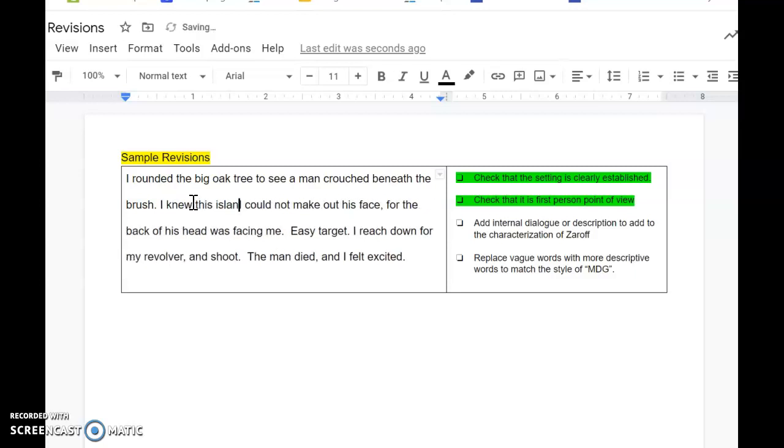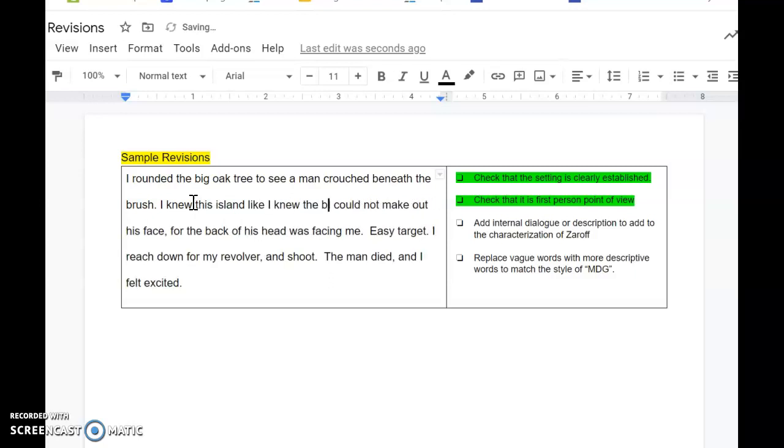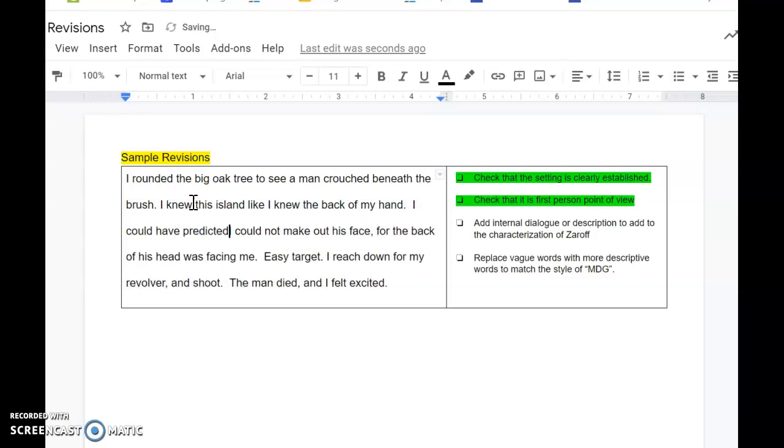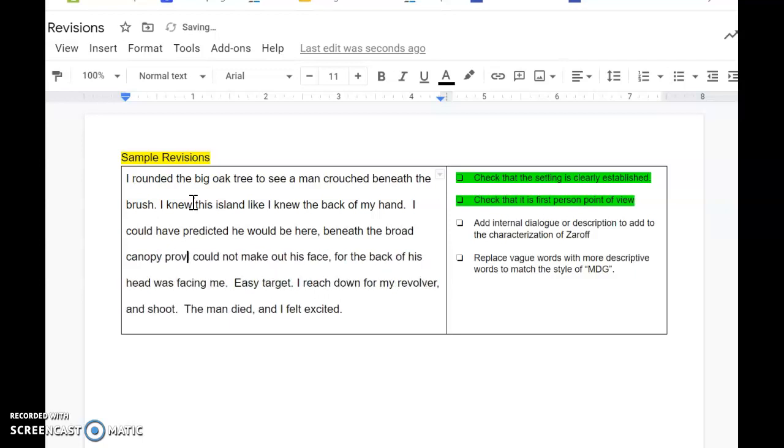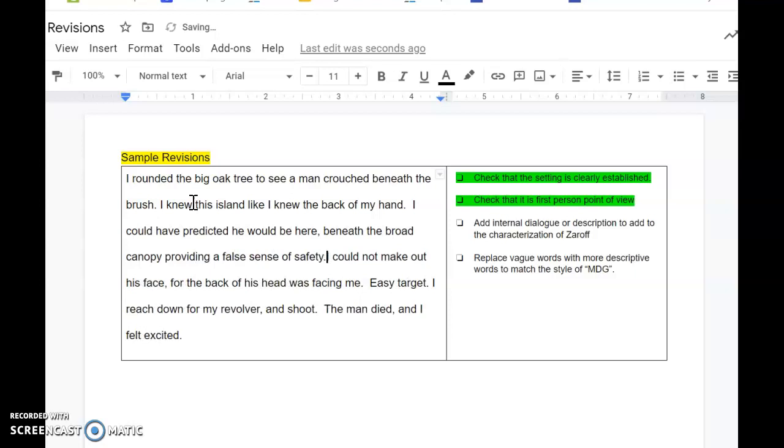I knew this island like I knew the back of my hand. I could have predicted he would be here beneath the broad canopy, providing a false sense of safety.